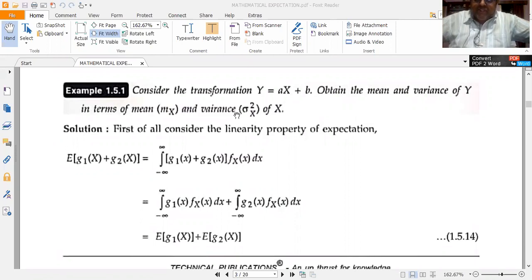I consider a transformation which relates two random variables x and y. Let me consider two random variables x and y. The relationship between them is simply given by the linear transformation y is equal to ax plus b. This relationship helps me in calculating the mean and variance of the random variable y in terms of the mean and variance of the random variable x. It establishes the link between the mean of y with the mean of x and the variance of y with respect to the variance of x.